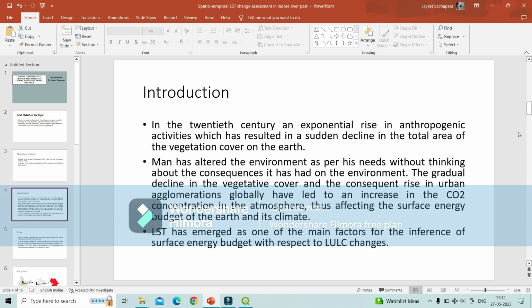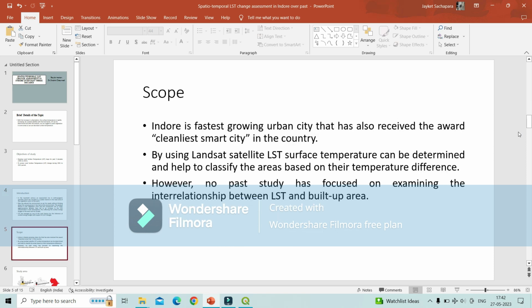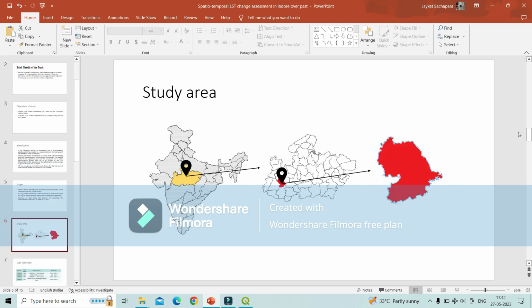Land surface temperature has emerged as one of the main factors for its influence on the surface energy budget with respect to LULC changes. For the scope, I chose the city because Indore is the fastest urban growing city and received the award of cleanest city. So these are the reasons why I chose the city, and this is the study area of Indore.